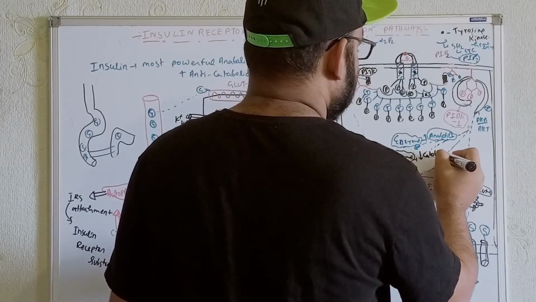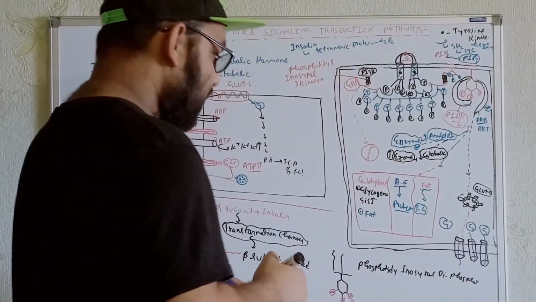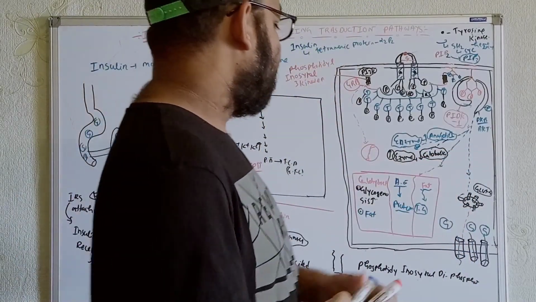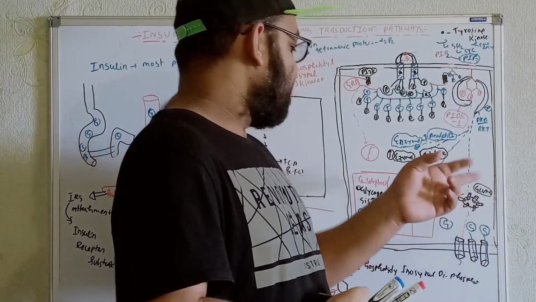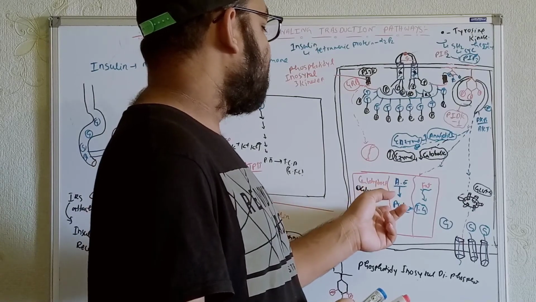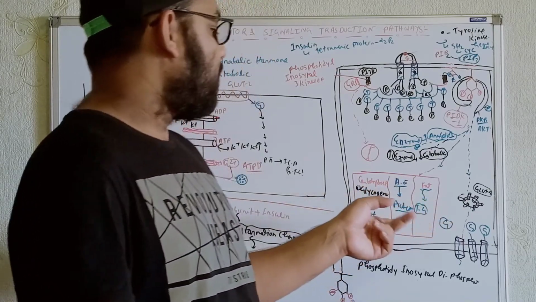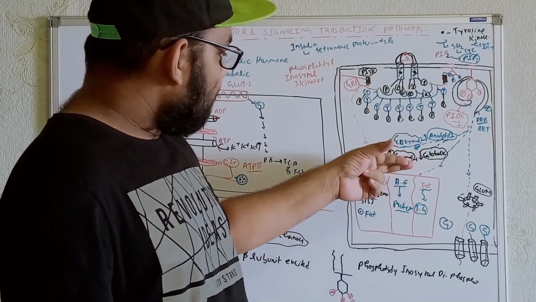So try to understand from here. It's a very important concept that whenever the intracellular signals come over here, first they will do the what? Mediated glucose uptake. Second, as I have said, the glucose will be converted into glycogen, the amino acid will be converted into protein, and the fat into what? Into triglyceride over here. And what about these things?